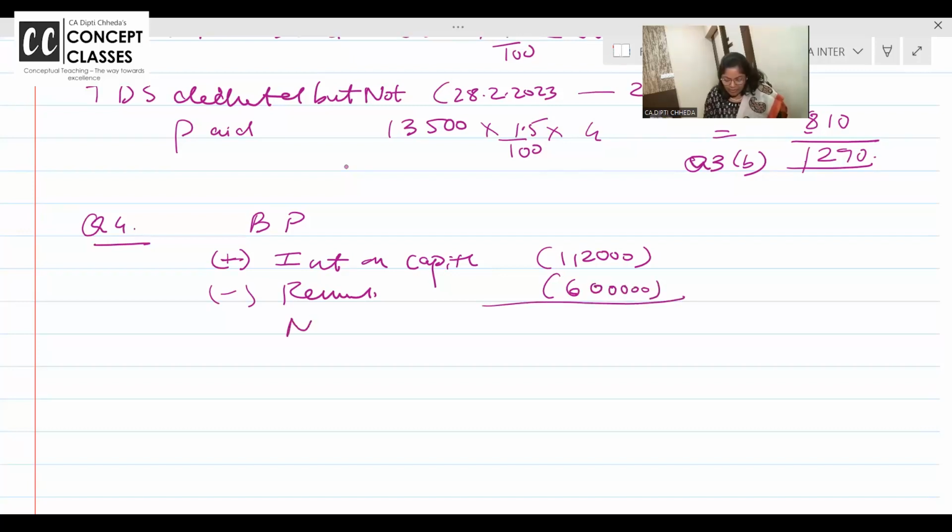तब जाके your net profit after this, net profit after above is given to you. Oh, sorry, interest on capital is 1,20,000 and this is 6 lakhs. After paying this, there is a loss of 1,12,000.